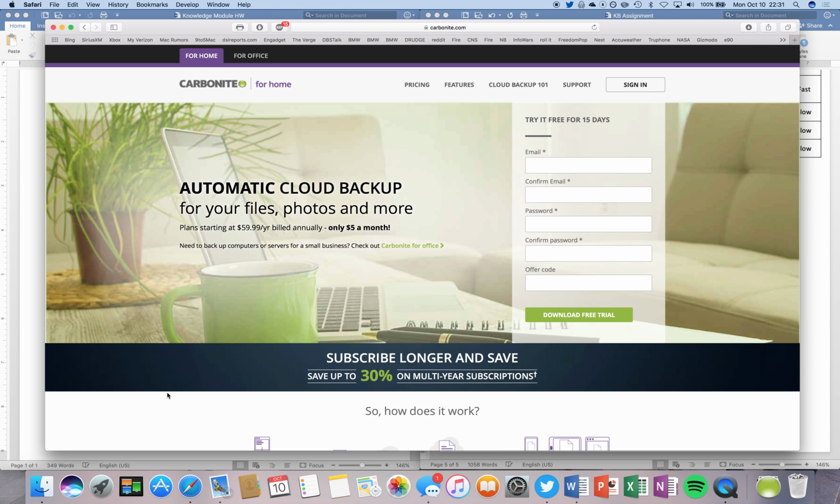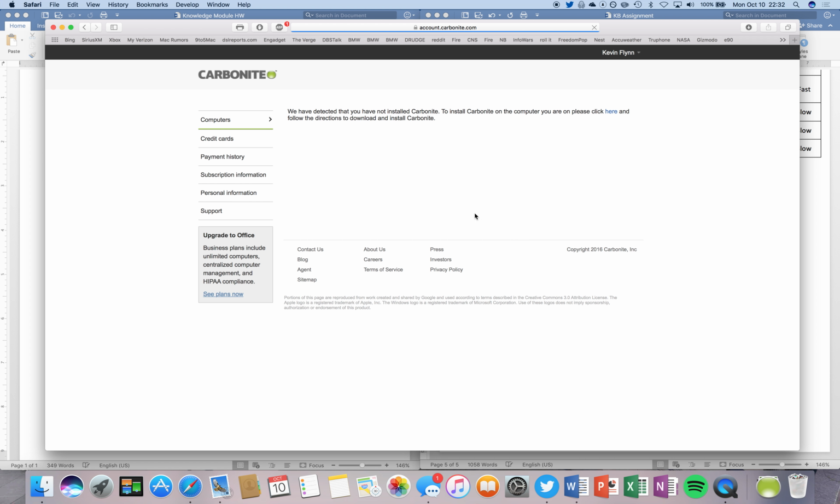Start by entering your email and password and confirming the two and clicking Download Free Trial. For the purpose of this tutorial, I have already set up an account, therefore I will click Sign In. This page is alerting me to the fact that I have yet to install Carbonite. Click on the link labeled here to follow the instructions to complete this installation.